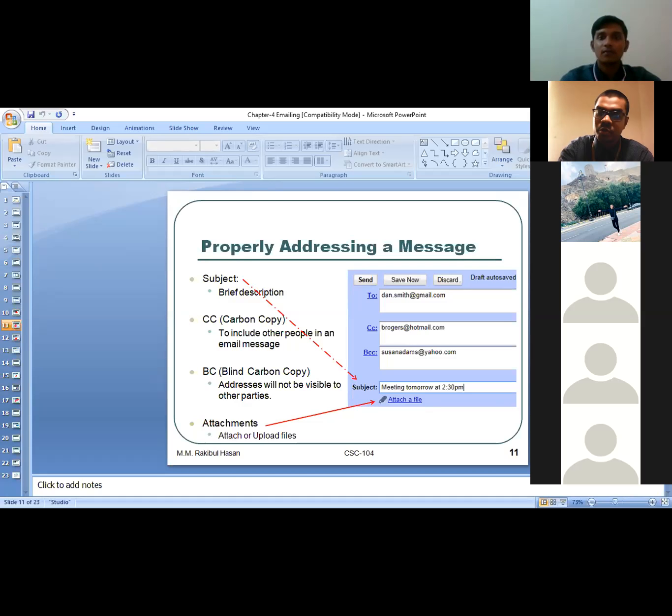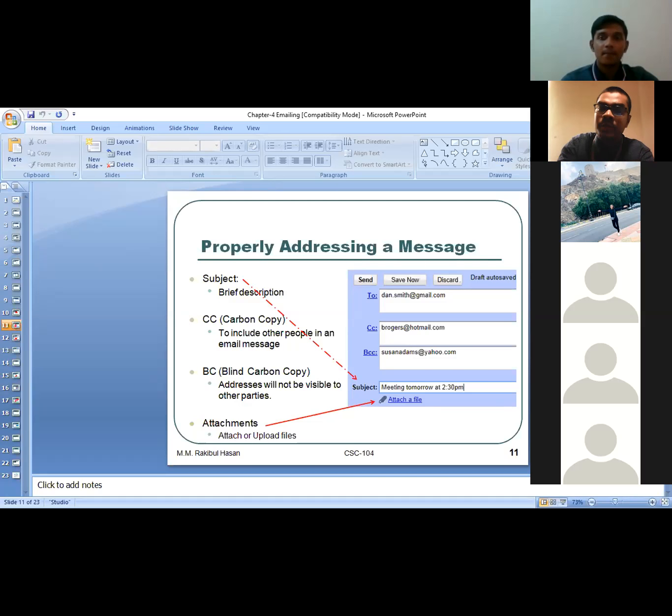But one thing about CC. The use of CC you mentioned, we can also perform the same task by using To. If I mention three persons' emails in the To section, still they are going to see each other. Suppose I'm sending an email to three of you, and three of you can understand who got the email from me.